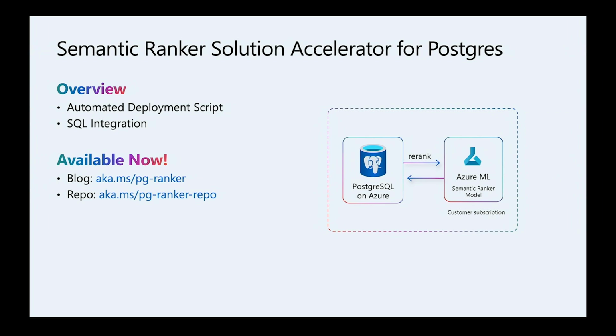And then it provides a SQL integration script where you can integrate directly in your Postgres and do semantic ranking directly from a PostgreSQL query. Here is a blog post with much more details about semantic ranking and the solution accelerator, and of course, the repo where the source code is available to you.